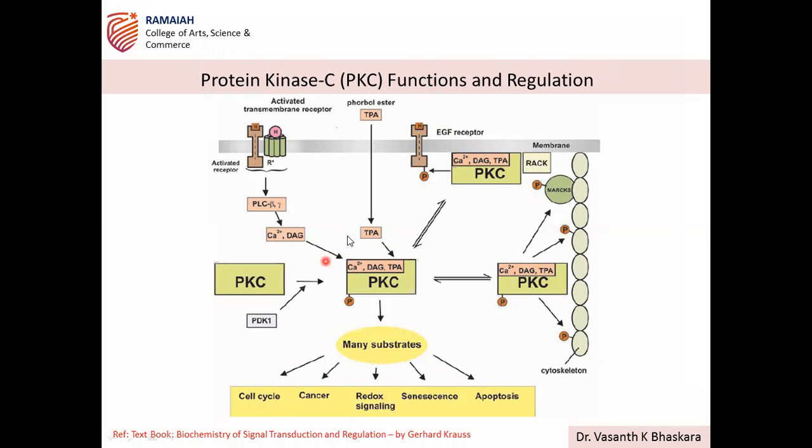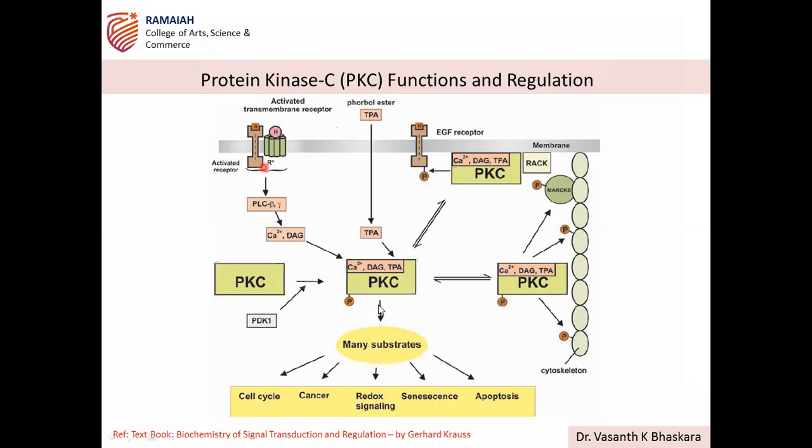So protein kinase C is at the central part of this signaling cascade. This PKC is getting activated when it is bound to calcium, DAG, and TPA, a phorbol ester. The phosphorylated, active form is basically getting activated in different ways. The first way, if you see here, is the receptor tyrosine kinase, activated receptors bound with the ligand, and this is your serpentine receptors, G protein coupled receptors. Both of these